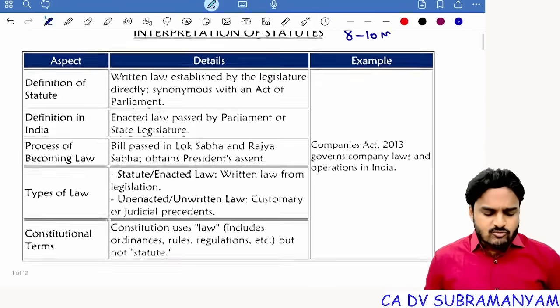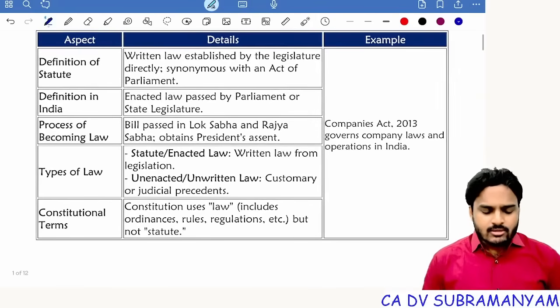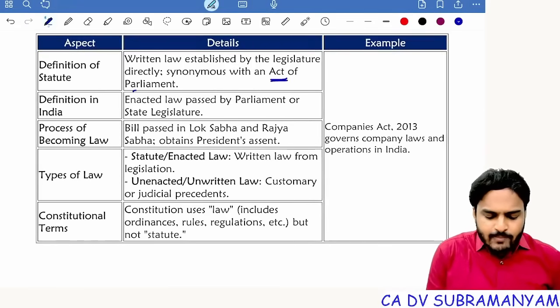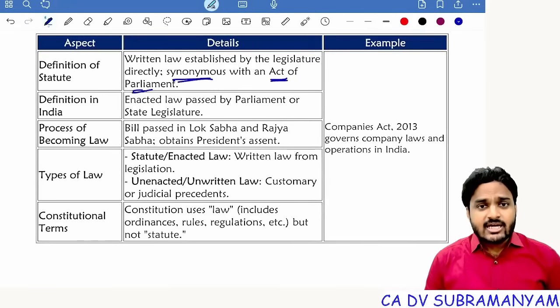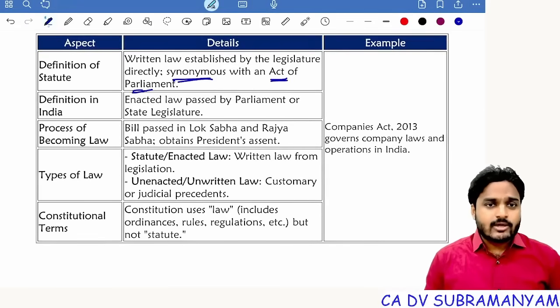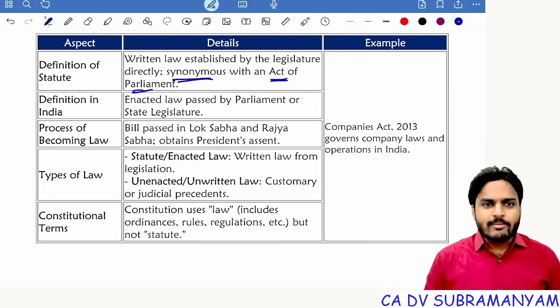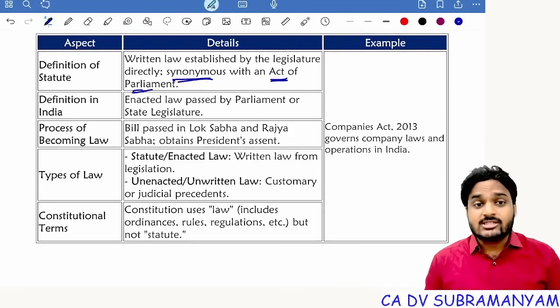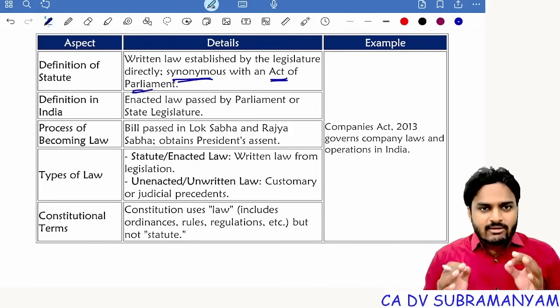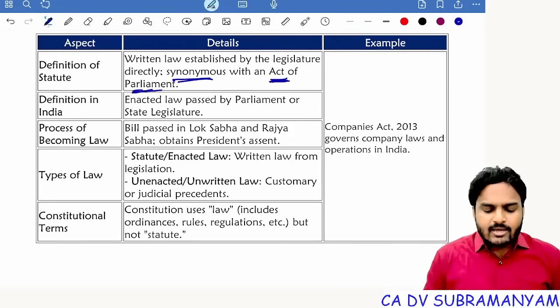Clear? So first one is the definition of statute. The words statute and act of parliament are synonymous. But in India, the word statute is not popular. We are not using the word statute. We use the word act: Companies Act, LLP Act, Indian Contract Act, Foreign Exchange Management Act, General Clauses Act. So in India, act means act of parliament.